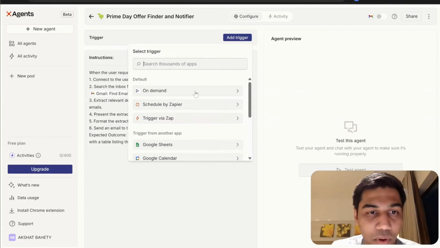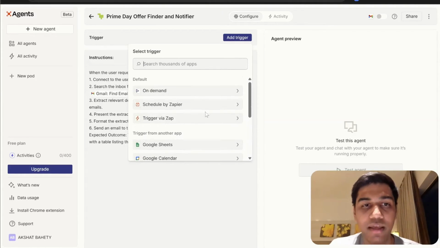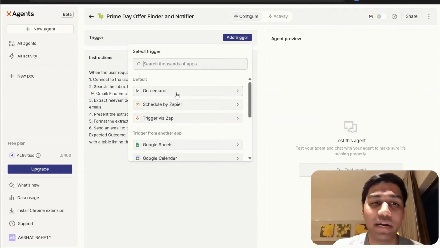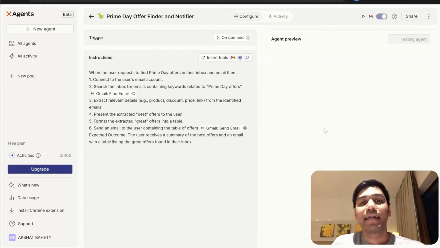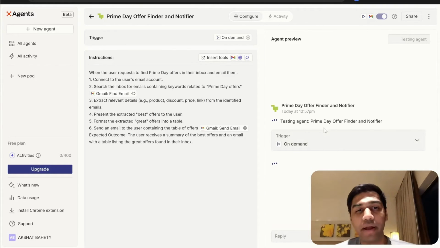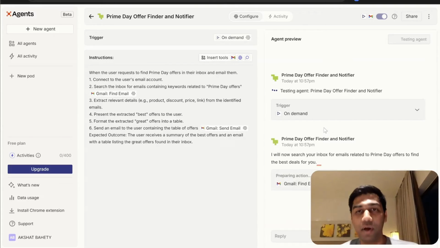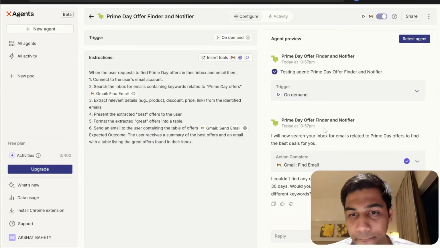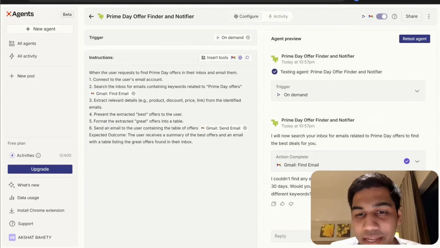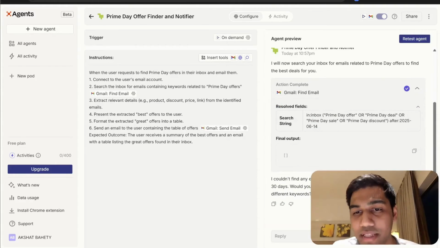So you have a couple of options here, but we are going to select on demand, which is as soon as I tell it, go ahead and do it. Click on demand, and again click on test the agent. Now it's going to go to my inbox, search all the Prime Day offers, and hopefully bring something that's not super embarrassing, because this is my personal inbox. Okay, it couldn't find Prime Day offers from the last 30 days. So apparently Amazon does not like me.